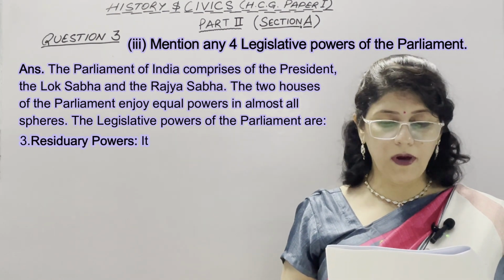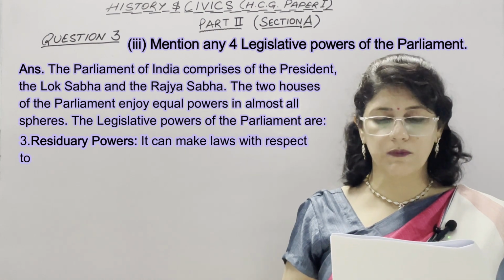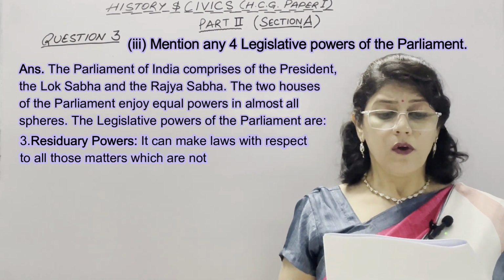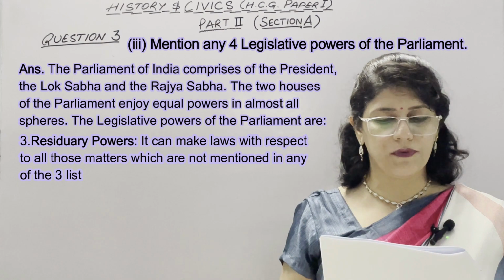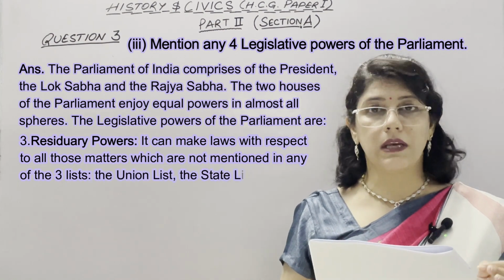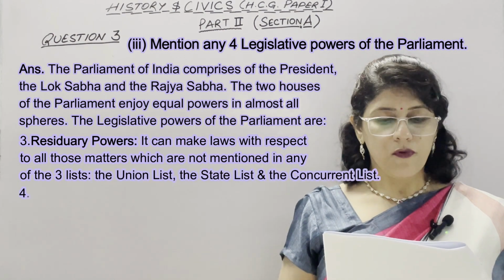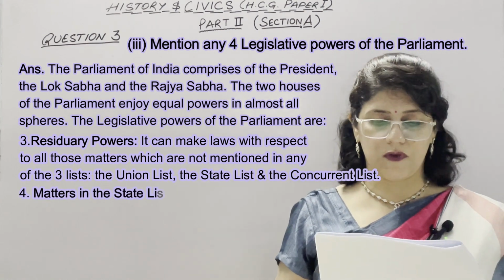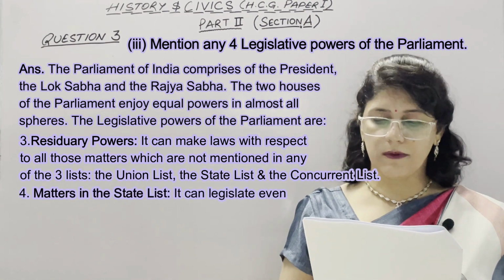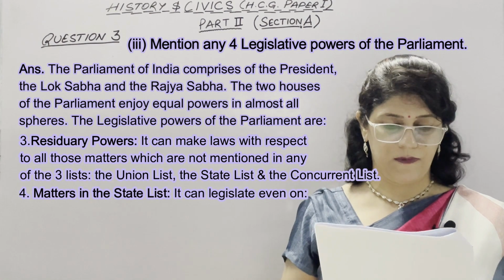Third is residuary powers. It can make laws with respect to all those matters which are not mentioned in any of the 3 lists: the union list, the state list and the concurrent list. Fourth is matters in the state list. It can legislate even on subjects included in the state list.